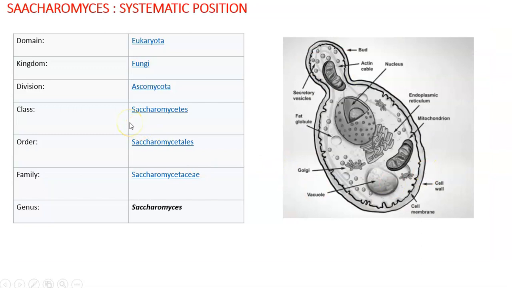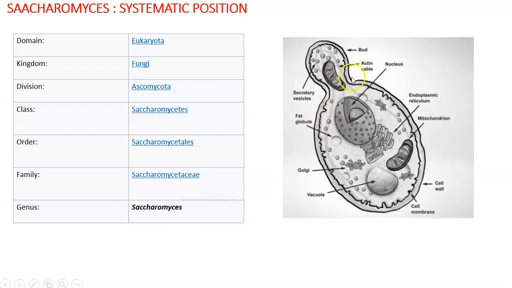Whenever we start writing about a genus, we have to write about the systematic position. It belongs to kingdom fungi or mycota, division Ascomycota, class Saccharomycetes, order Saccharomycetales, family Saccharomycetaceae, genus Saccharomyces.